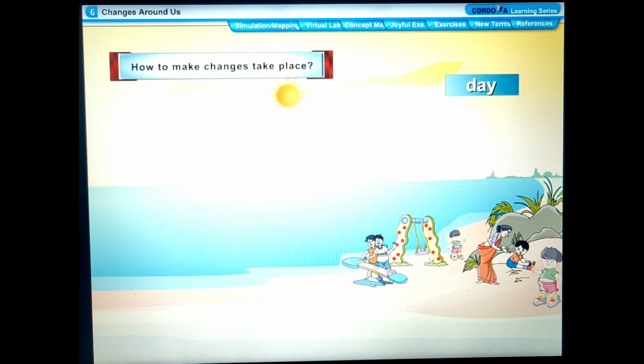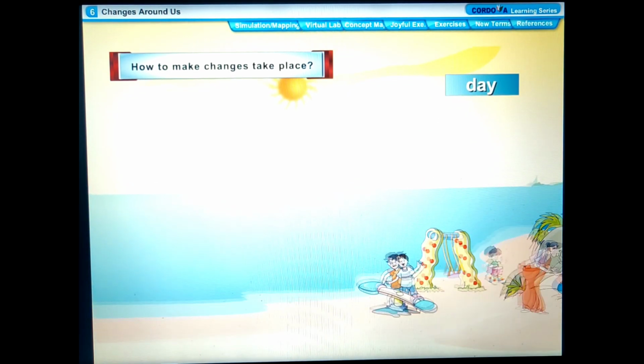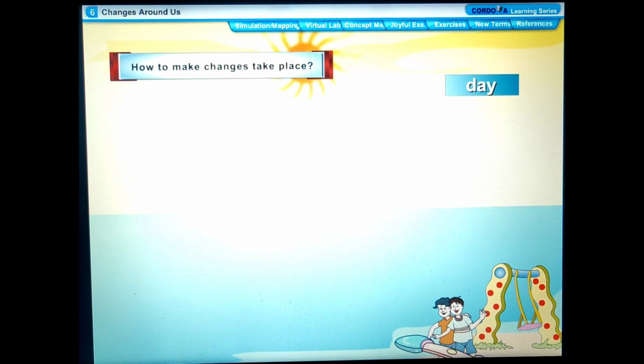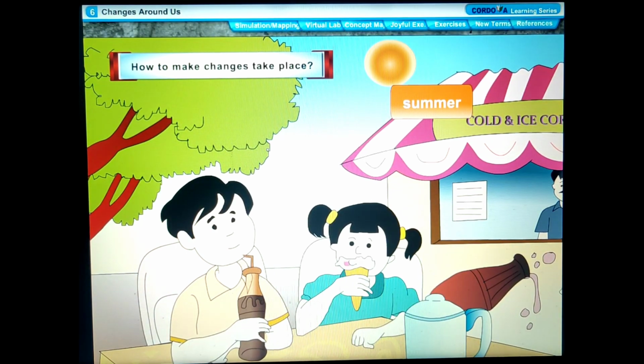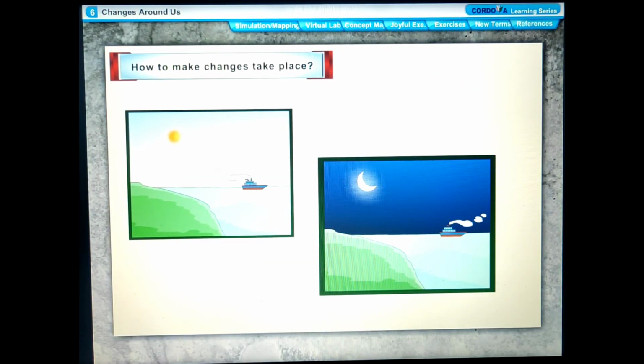The heating and cooling process goes on in nature due to the heat from the sun. The days are warm, the nights are cool. Summer is hot, winter is cold. Land breeze and sea breeze are also caused by the heating and cooling of land and sea water.